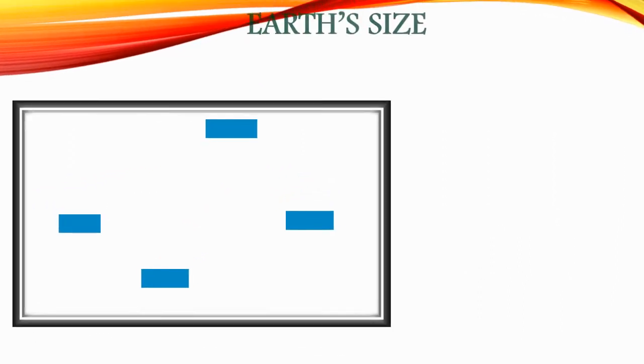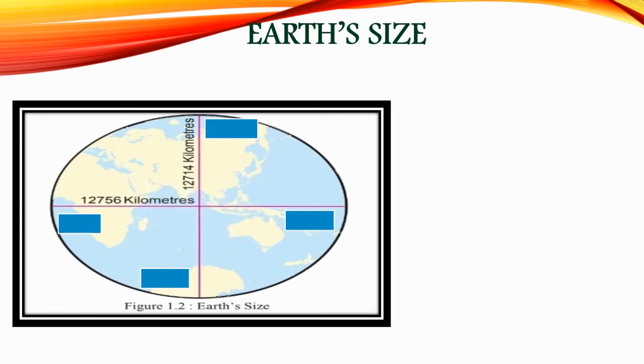Now let's discuss the Earth's size. The given diagram shows the east-west diameter of the earth, which is 12,756 kilometers, and the length of the north-south diameter of the earth is 12,714 kilometers. This will give you some idea about the size of the earth.